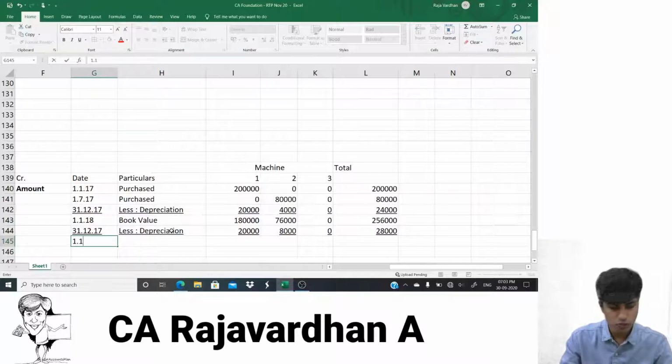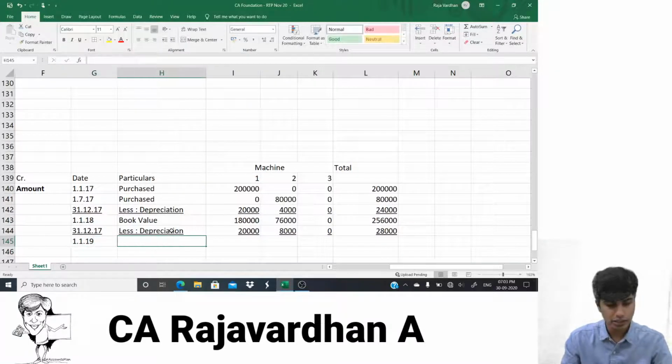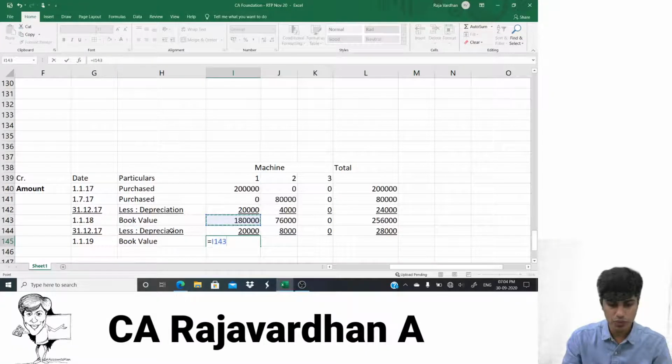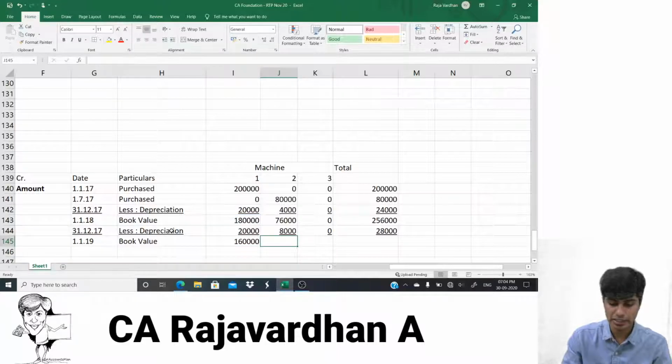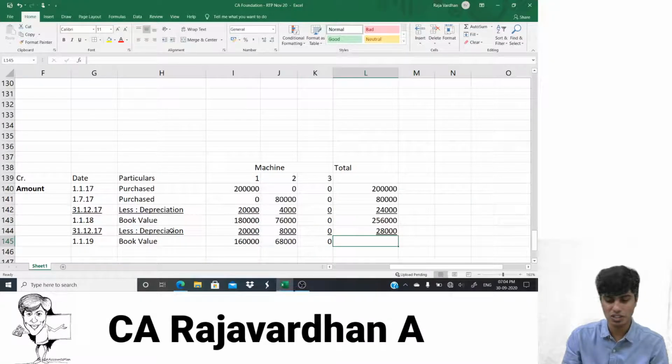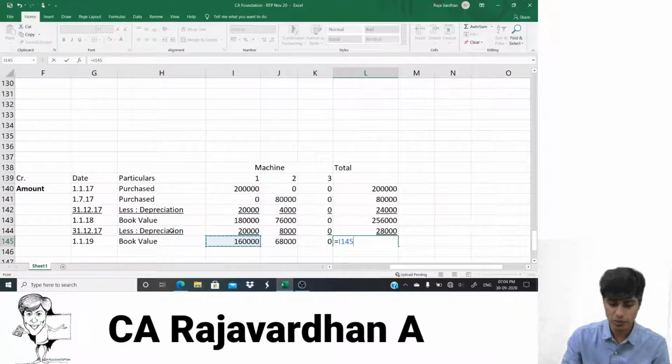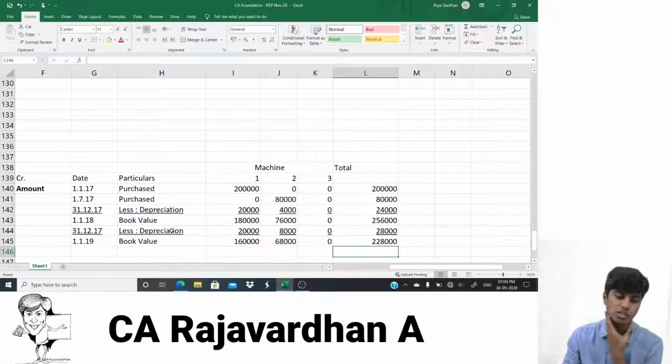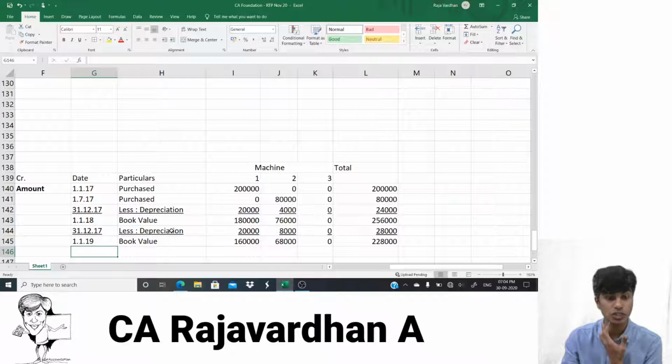I'm going to 1st of January 2019. So what is my book value? Book value is equal to the asset value minus the depreciation. 1,60,000 here is equal to the asset value minus the depreciation. 68,076 minus this one. So this would remain 0. That's not been purchased yet. So it is equal to this plus this. So that's it. 2,28,000 is the book value of the asset on 1st of January 2019.